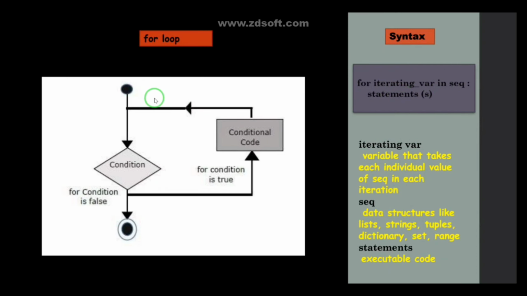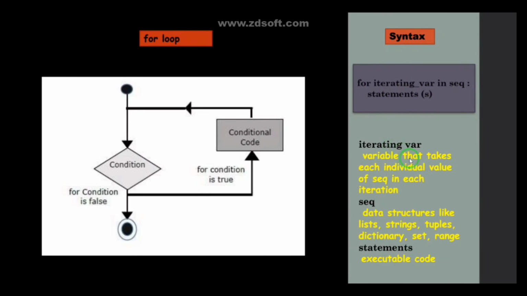So coming to the for loop. A for loop will first check the condition. If the condition is true, it automatically executes the conditional code. Whatever you mention in the for loop will be evaluated until the condition is true. If the condition becomes false, only then will it come out of the for loop. So what is the syntax of the for loop? For iterating variable in sequence. If this condition is true, then it will evaluate the statements.